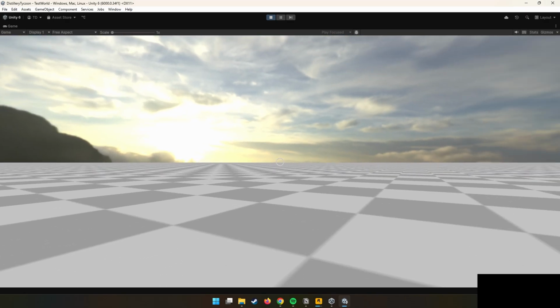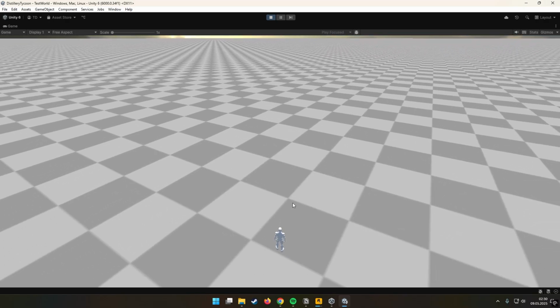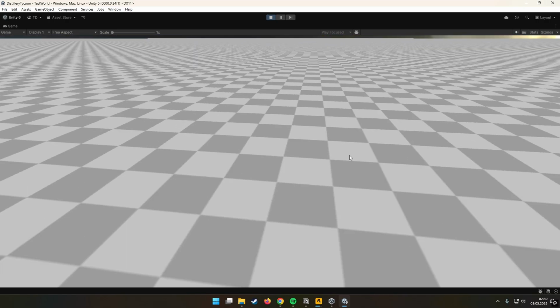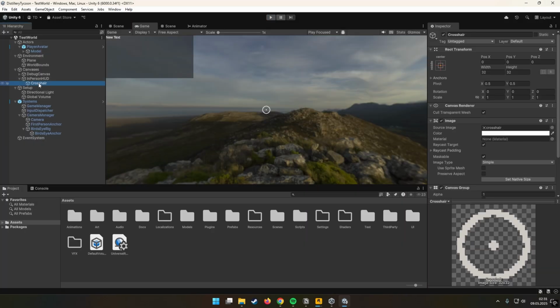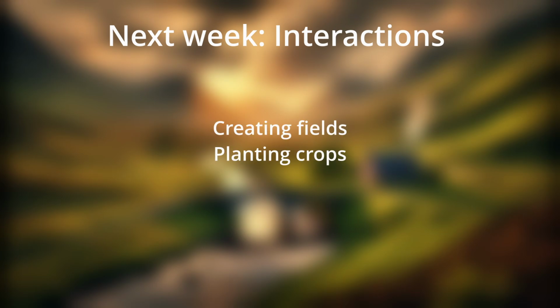As finishing touches for this week, I added idle and walking animations for the avatar and a simple crosshair in first-person view to show where the player is looking. Next week, I'll be focusing on building actual interactions, things like creating fields and planting crops.